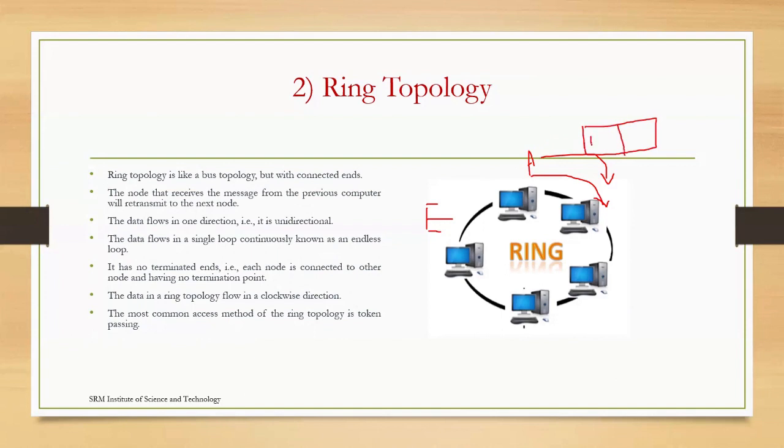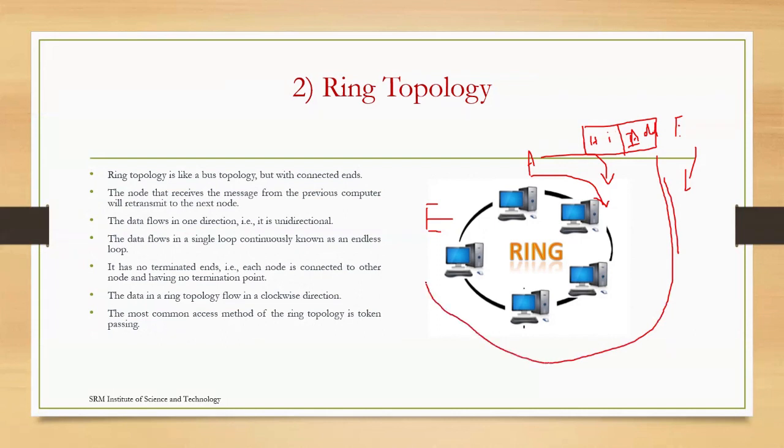What message do you want to send? For example, hi. And the next thing is to which system you want to send, E. So the IP address of E will be here. Based on this message and this address, the message will be transmitted.